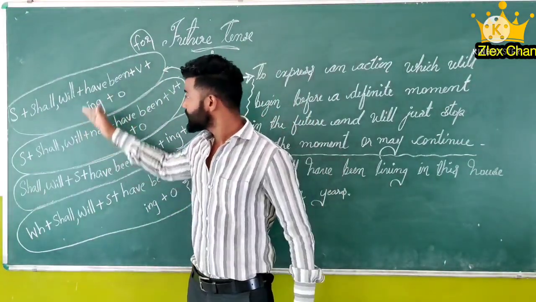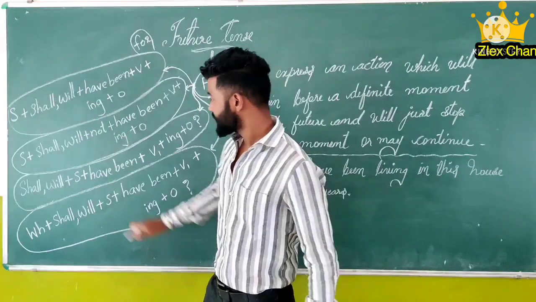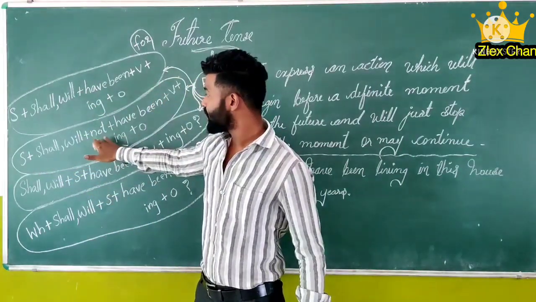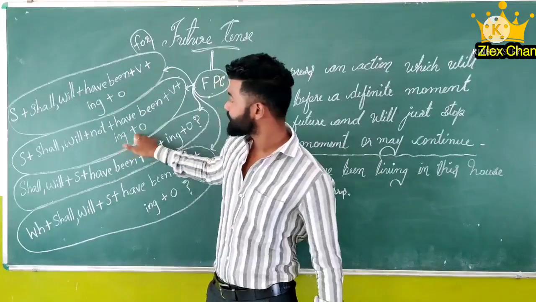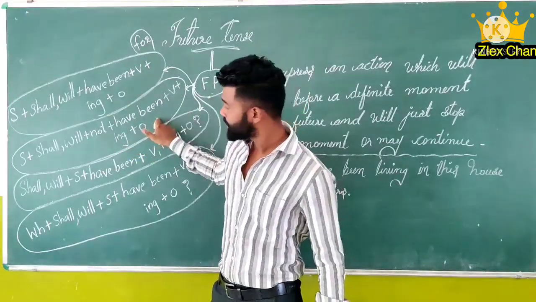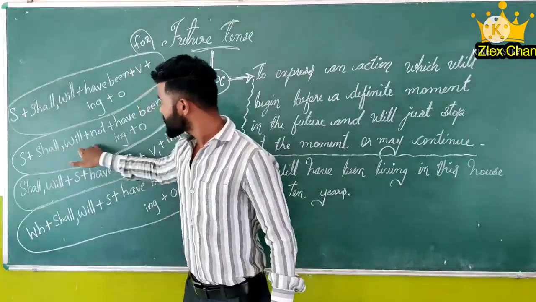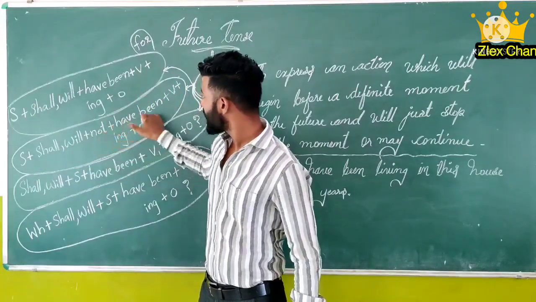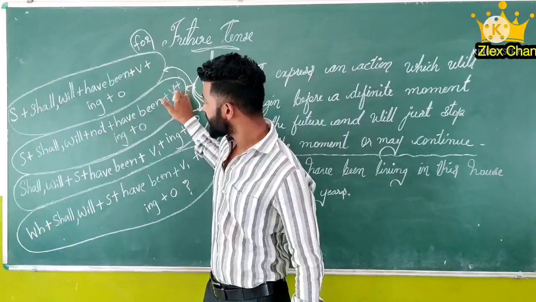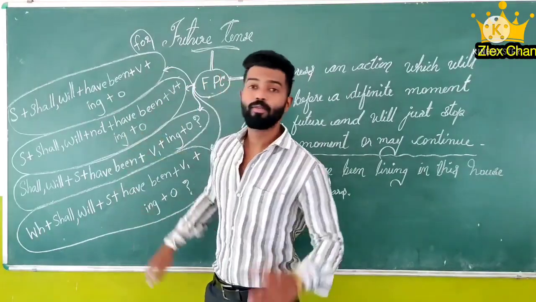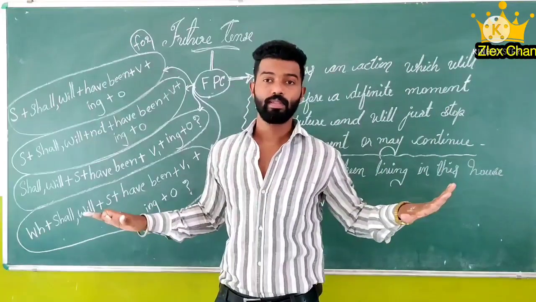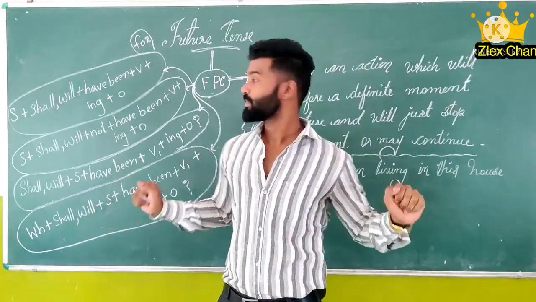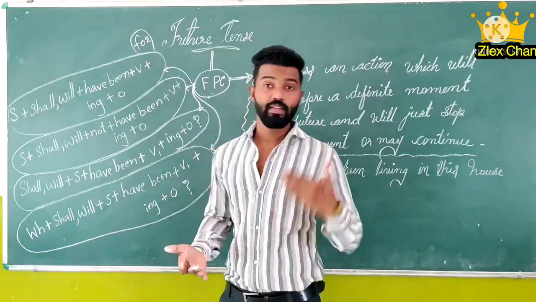Then negative, just the opposite of that. Subject plus shall or will plus not plus have been plus verb plus ing plus object. So, I shall not have been staying in Delhi for 5 years. That means for 5 years I won't stay. Or I can keep the definite time also.